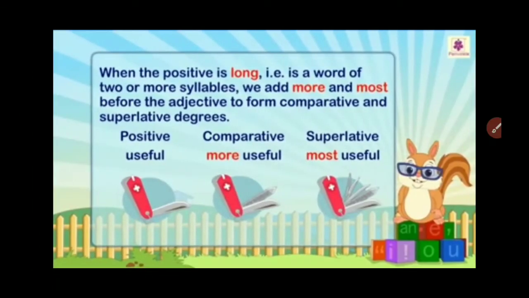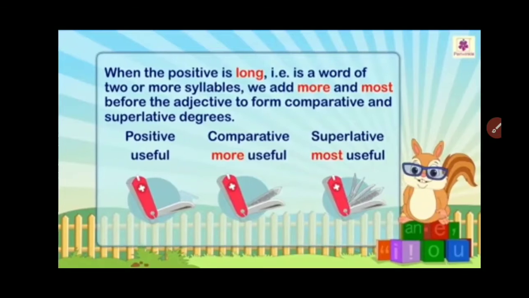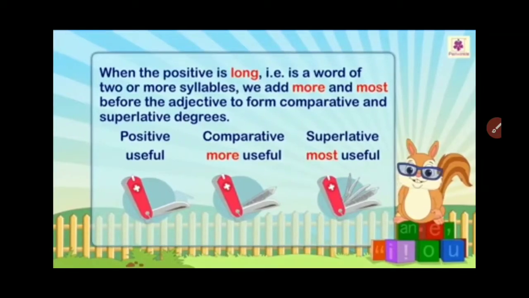Now let's see this another picture. When the positive is a long word, a word of 2 or more than 2 syllables, we add more and most. Like useful, more useful, most useful. The first knife has a single blade. It is useful. The second knife is more useful than the first knife. The last knife has lots of different kinds of blades, so it is the most useful. Useful, more useful, most useful.